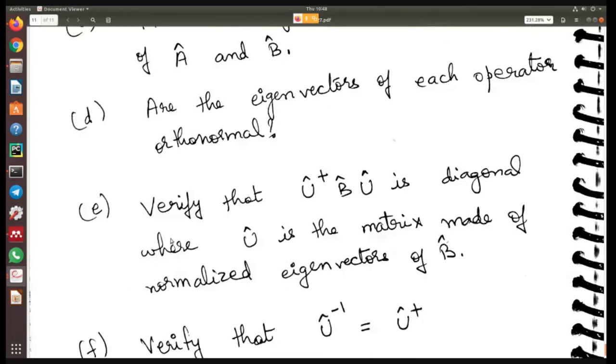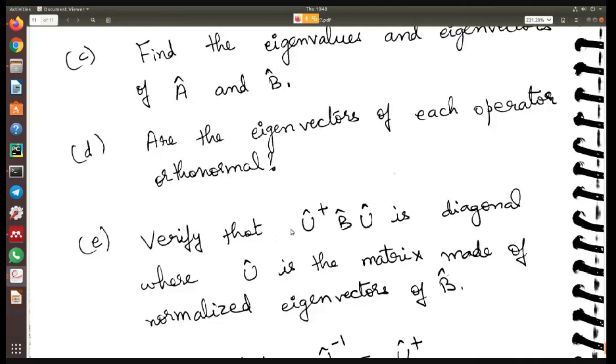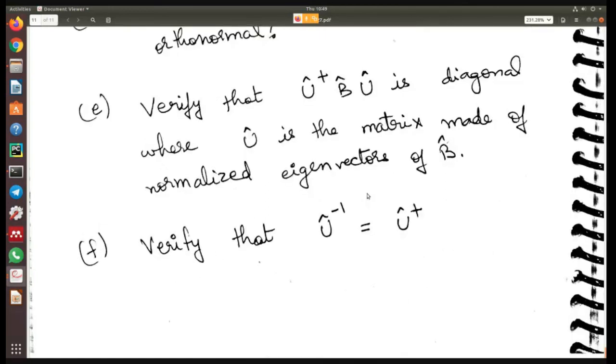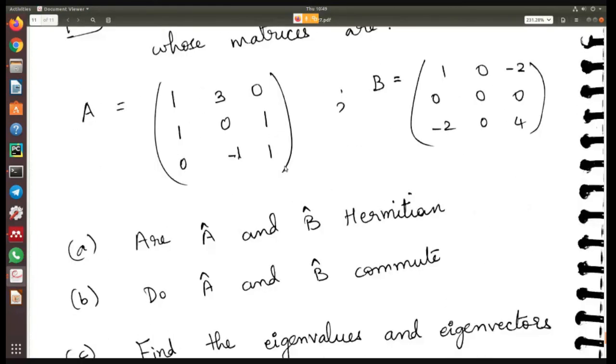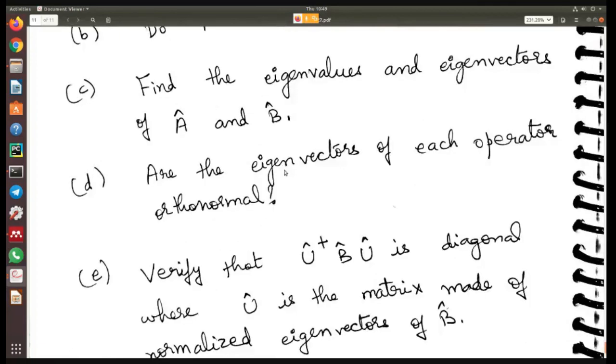And then the last one: verify that U dagger into B into U is a diagonal matrix, where U is the unitary operator. At least you have to prove in the previous step, I've said verify that U inverse is equal to U dagger, which means you are verifying that U is a unitary operator. Anyway, U is a matrix made up of the normalized eigenvectors of B. So this is basically the eigenvalue eigenvector problem which you have done in the previous semester.